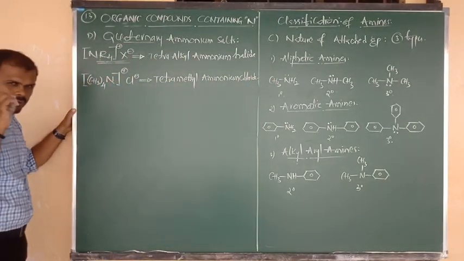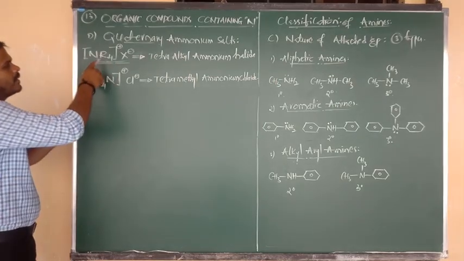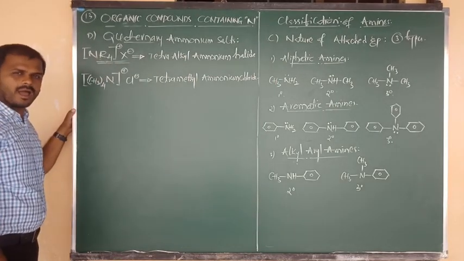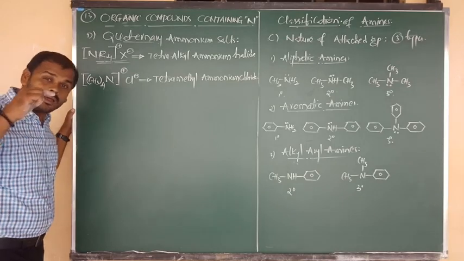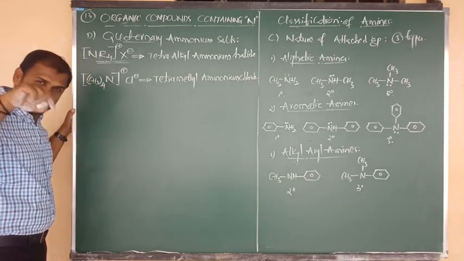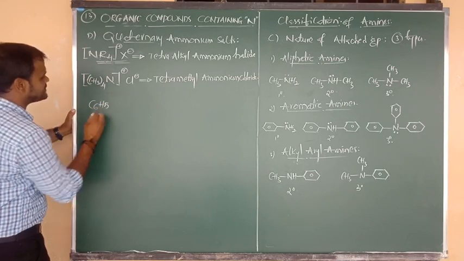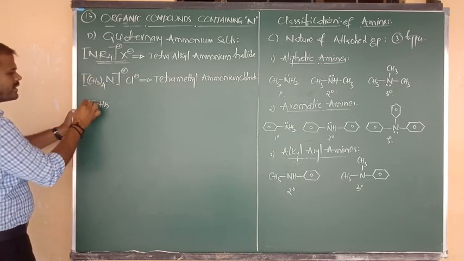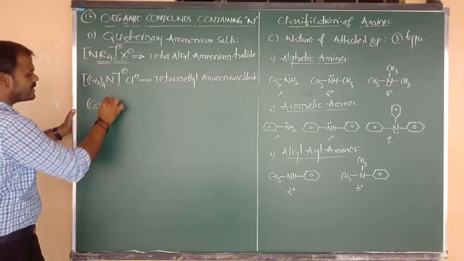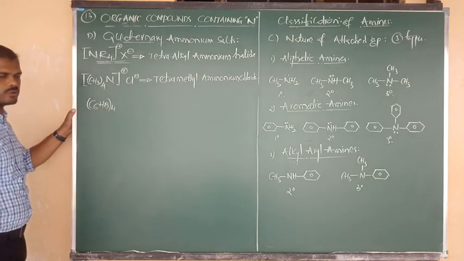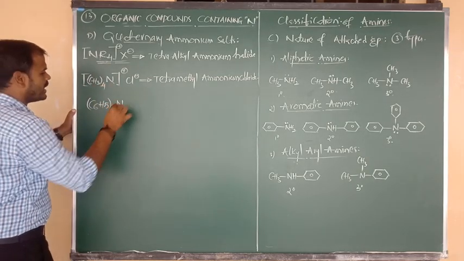Yes, so I am going to consider another example. In the place of alkyl, I am going to write phenyl. What is the formula of phenyl group? C6H5. In the place of R, we have written phenyl, but how many R groups are there? 4. Here also 4 phenyl groups are there, connected to one nitrogen atom.